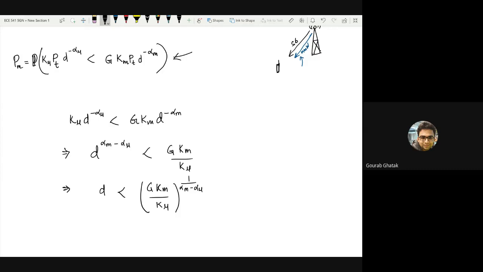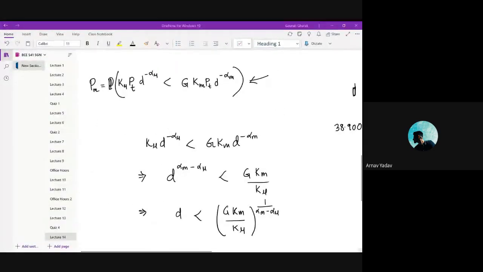I don't know how many of you have looked up, has anyone looked up this 38.900? Yes, sir. I tried, but I didn't get the paper you told. Yeah, so it's not a paper, it's basically a Word document which consists of path loss exponent details for urban and rural areas. You were not able to find it? No, sir. Actually, it redirected me to a page.